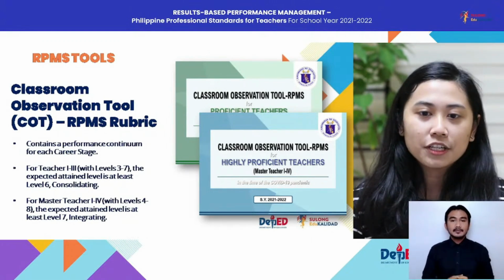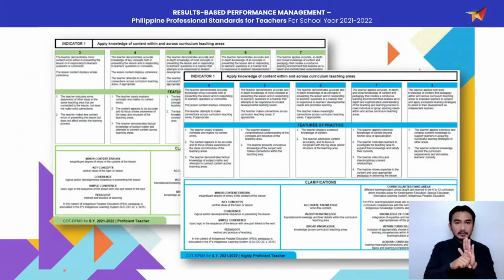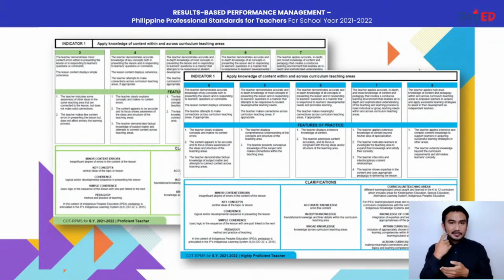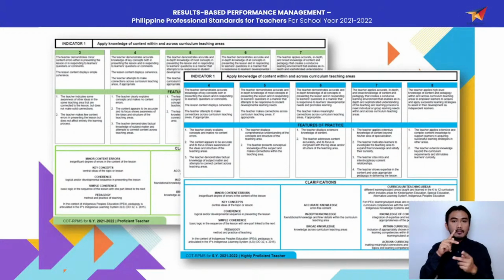Here on your screen, you will see a sample of our COT rubric. Again, this was briefly explained to you in your respective episodes for the regular teachers and the teacher broadcasters. On top of your tool, you will see the performance continuum levels. Below those levels are the features of practice or the sample scenarios in which teachers will demonstrate a certain level of performance for a certain indicator.